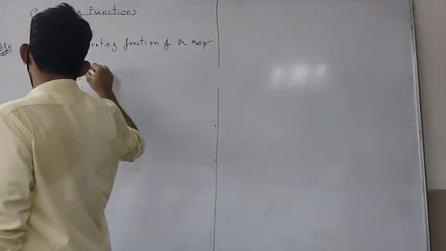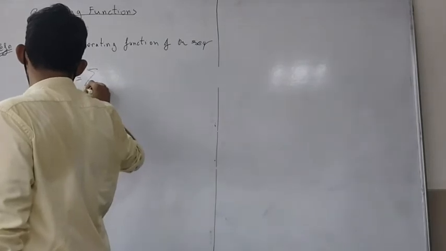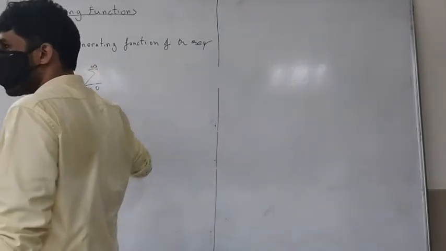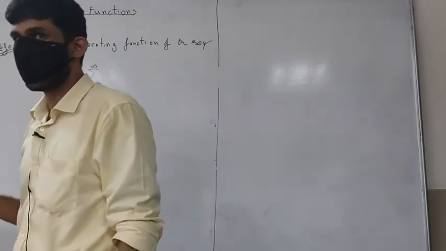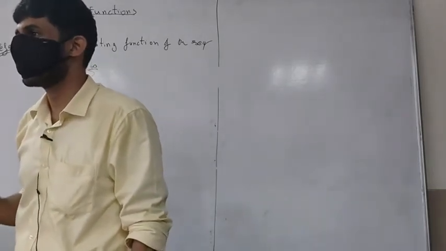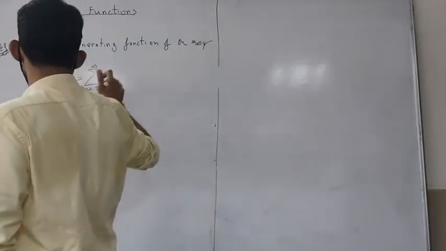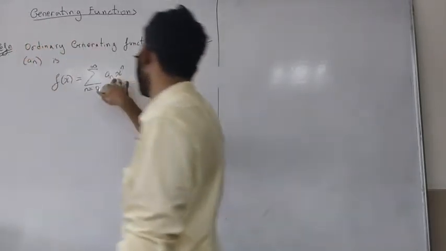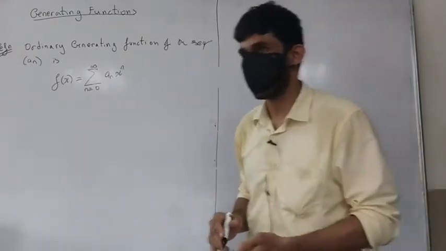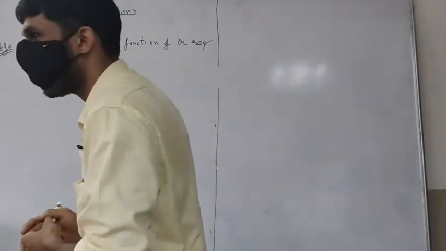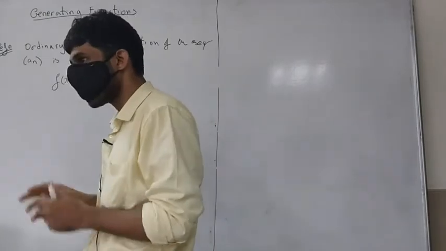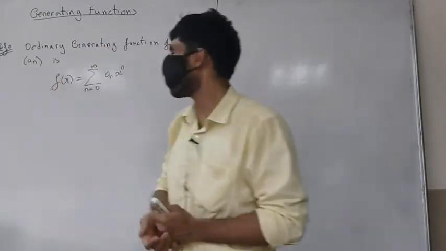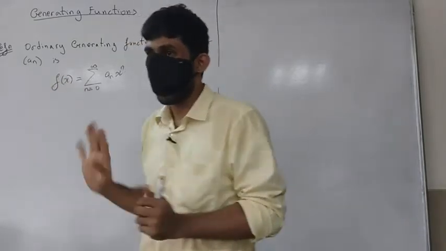These x's actually which are here are not variables. They do work out to be nice in some cases, but just some kind of a placeholder. These x raised to n's, these are kind of like placeholders in a sequence. So that's what it is. We will not worry too much about what this f of x is.